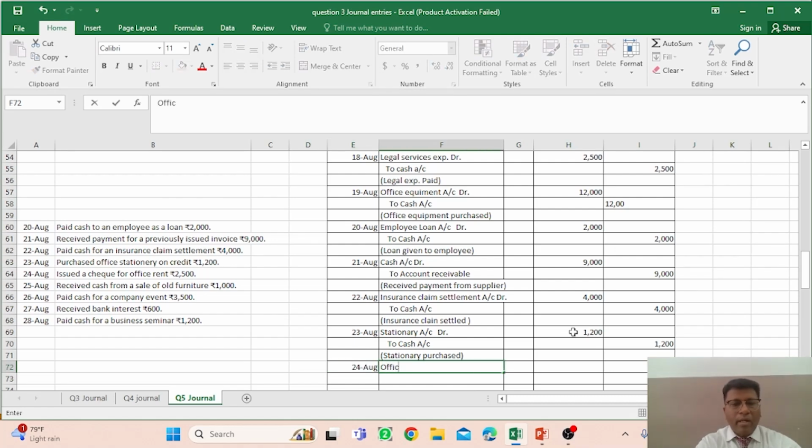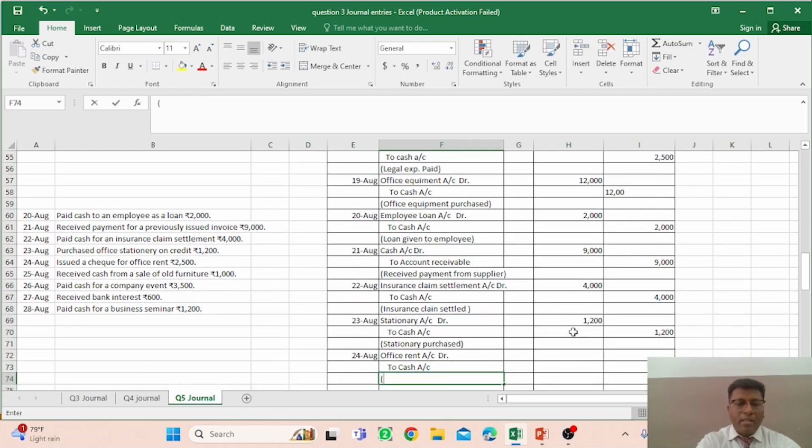So you have to write down here office rent account debit, and because the cash is involved in this transaction, you have to make this particular account credit to cash account, right. And narration would be that office rent paid, or office expenses paid in the form of the rent, right. So office rent is the transaction on 24th of August.